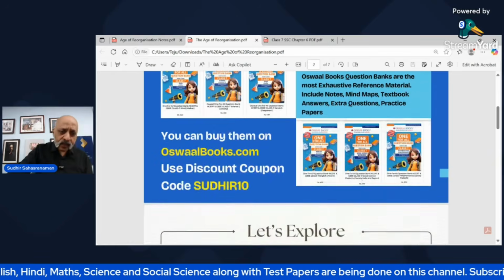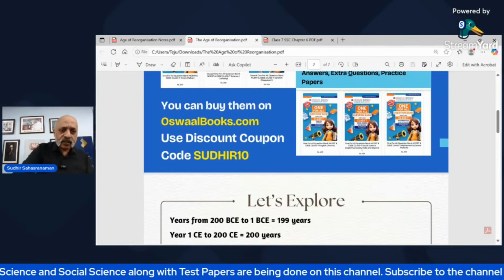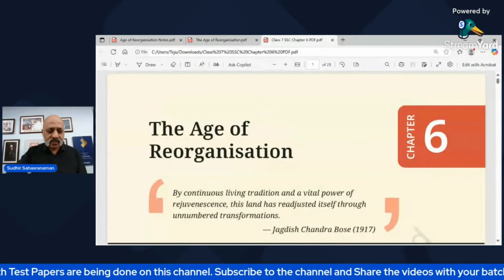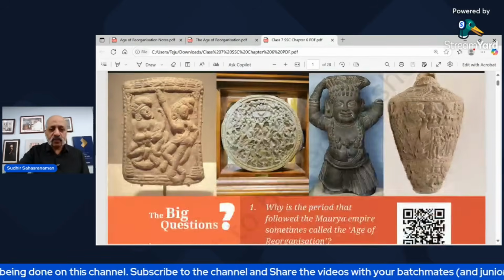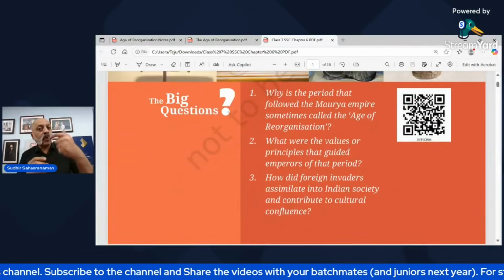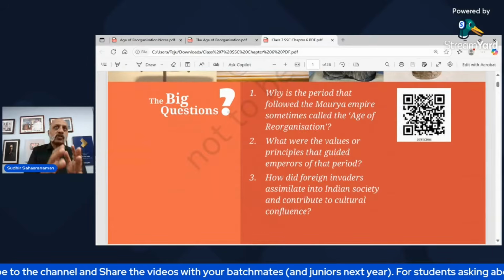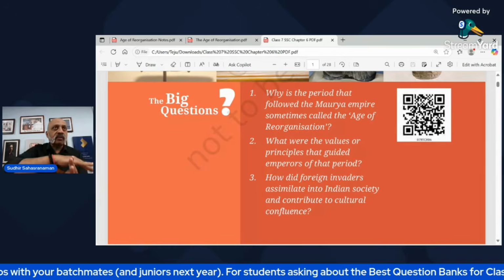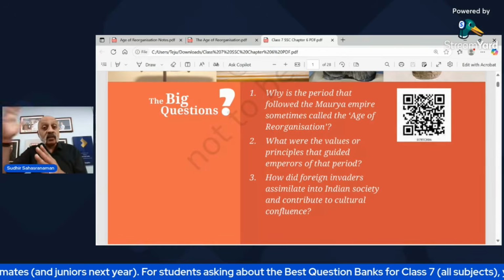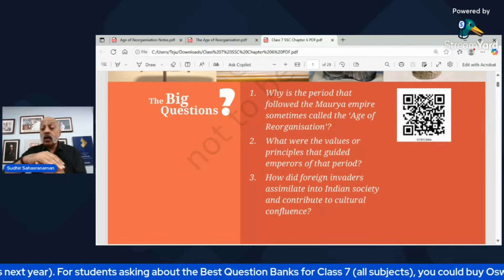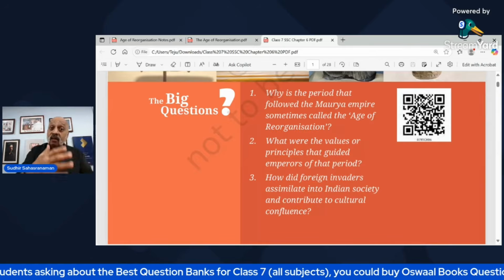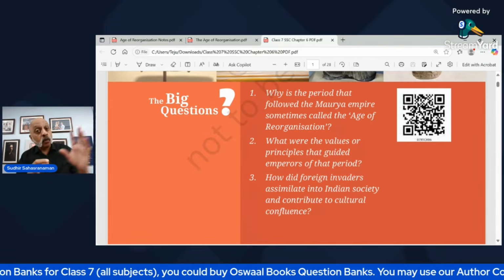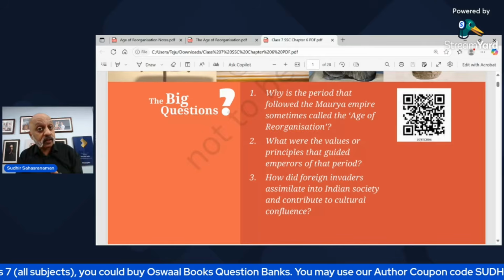Okay, now let's get started with the Age of Reorganization. This is chapter number 6. These are the different things that we are going to study in 2 parts in this chapter. In the last chapter, the Rise of Empires, we saw the rise of the Nanda dynasty, the rise and fall, the Chanakya character, the Greek invasion, and then the Maurya dynasty, Chandragupta Maurya, followed by King Ashoka the Great.